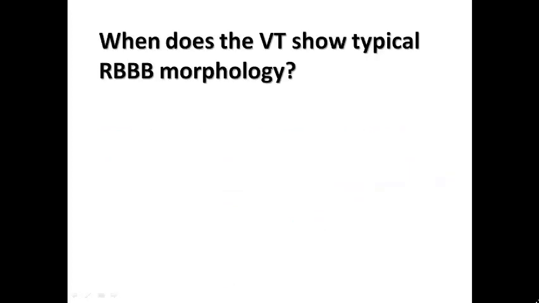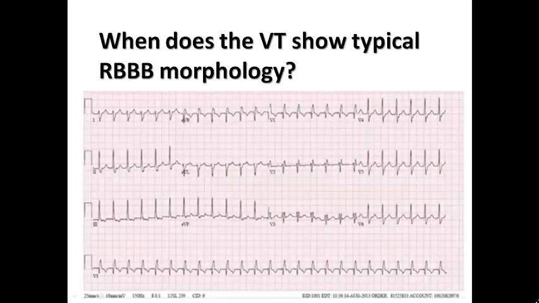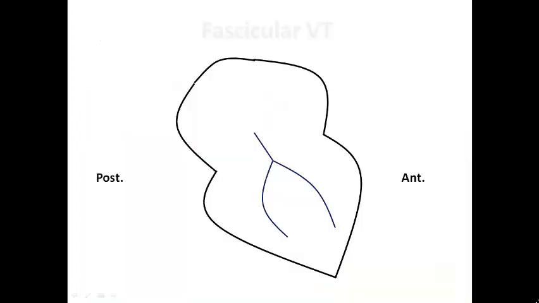And so I need to ask a question that we need to ask ourselves, because of course one of the very famous quizzes is to ask, when does the VT show typical right bundle branch block? The answer of course is very famous. It is fascicular VT. Fascicular VT, as we can see here, shows typical right bundle branch block morphology, and we can see the axis is coming towards the left side.